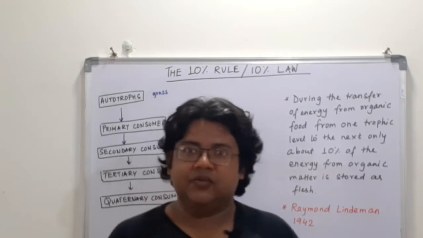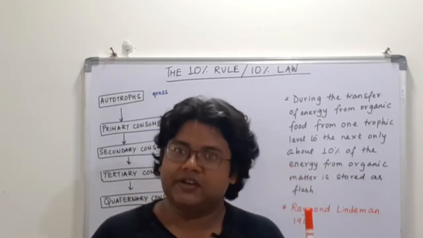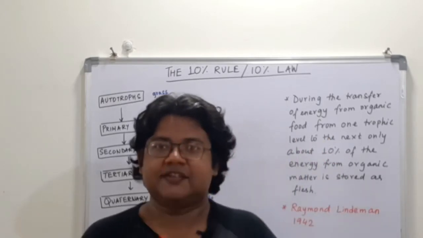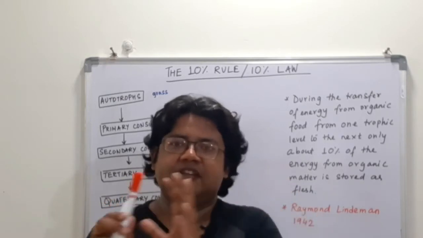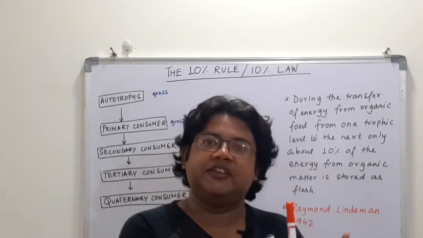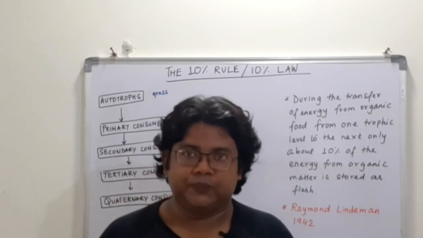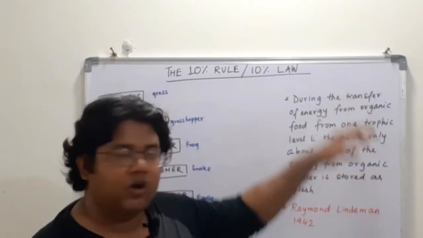When the energy present as organic food is transferred from one trophic level to the next, only about 10% of energy is stored in the form of flesh. So only 10% of energy is available to the next trophic level as food. This is a simple summarization of this law.